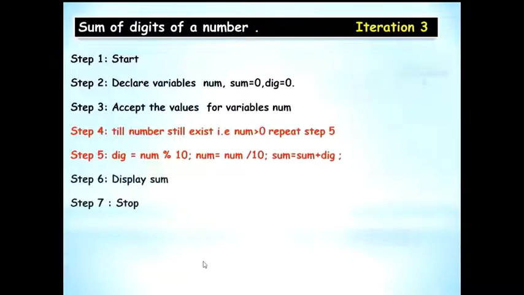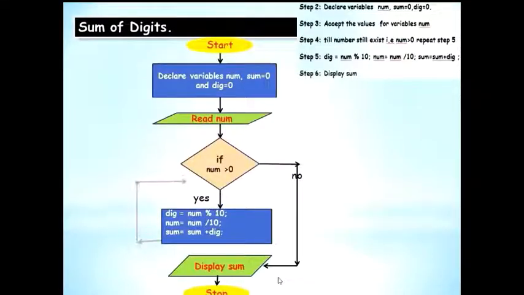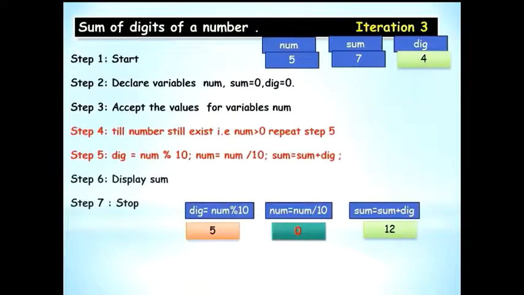Then the third iteration, because the number is still existing. So now the digit is 5. Now the number becomes 0 and the sum of the digits is 12 because 7 plus the last digit 5 becomes 12. Now you check whether step 4 is true. Num is greater than 0? No. So it's going to come to step 6, and then you'll say stop.